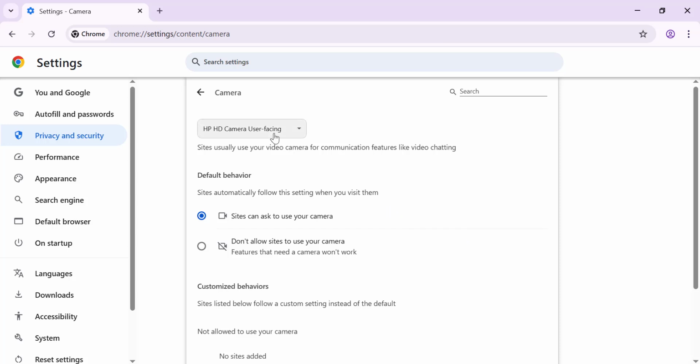Here, you'll see a drop-down menu with a list of available cameras. Click the drop-down and select the camera you want to use by default. And that's it. Now you know how to change the default camera on Google Chrome, and also how to set a different one for specific sites.